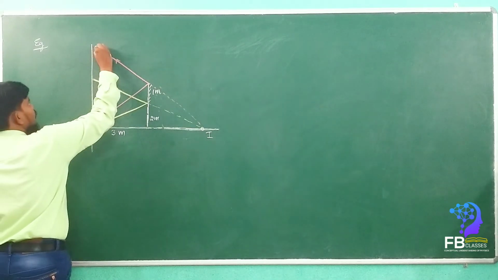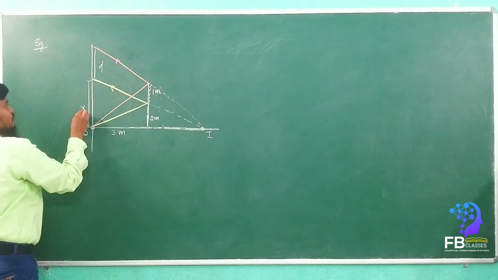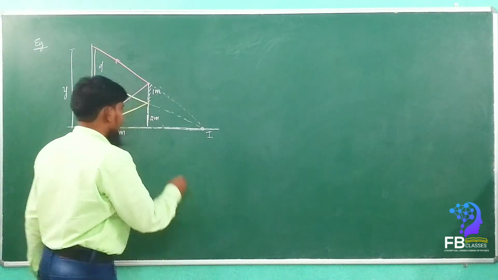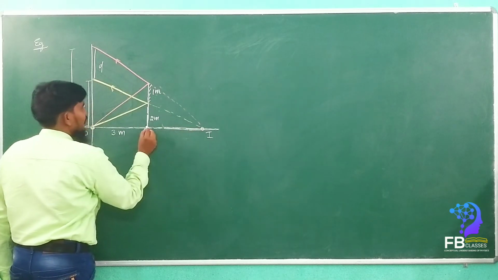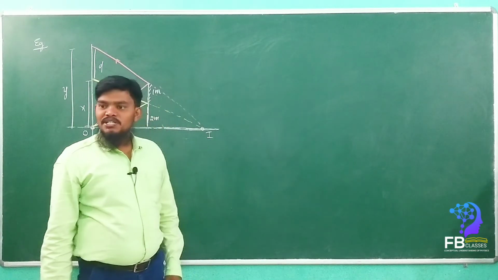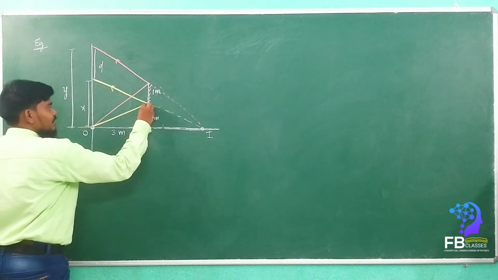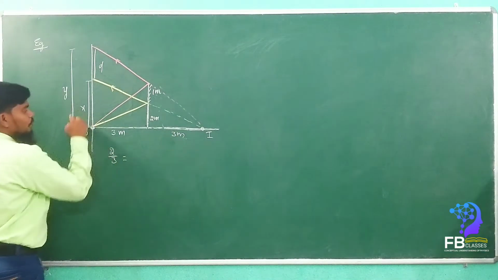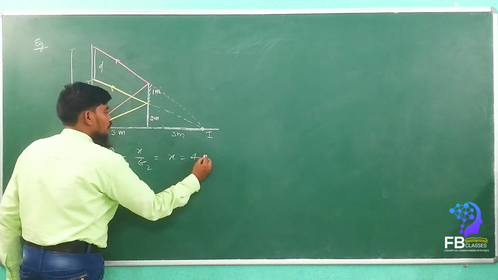So now let's consider this distance is d, this distance is x, and this total distance is y. Now we have to find the similar triangles. See here, this triangle and this triangle both are similar. If the two triangles are similar, then the ratio of the corresponding sides is equal. What are the ratios of their corresponding sides? See here, 2 upon 3 is equal to x upon 6. X is equal to 4 meters.